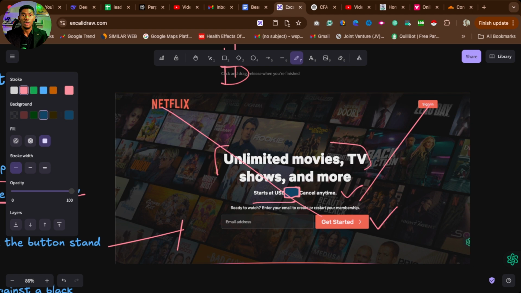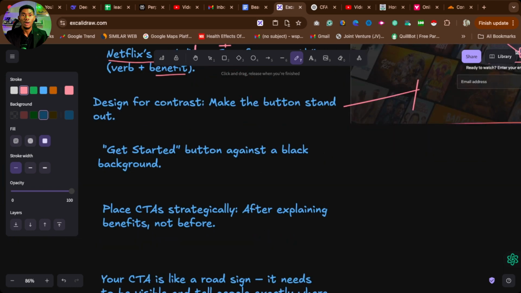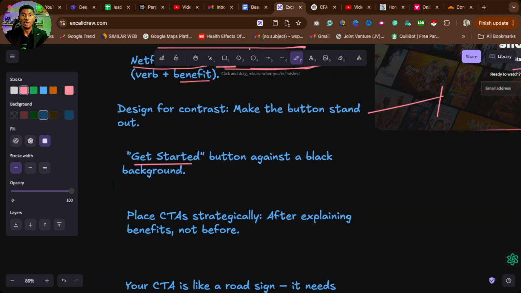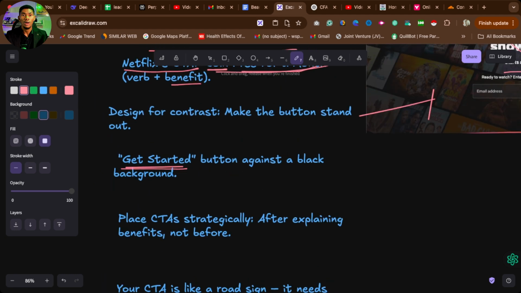Testing this one. Get started. Join now. They spent millions. Sign in. All this amount. All you need to do is to come and look at them and just copy what they are doing and start to test from where they stop. So use words like this, all right, something like this. Just get started and just make sure that your colors are not the same. If you are using a black background, make sure you are using white right up and on the bottom and all that.